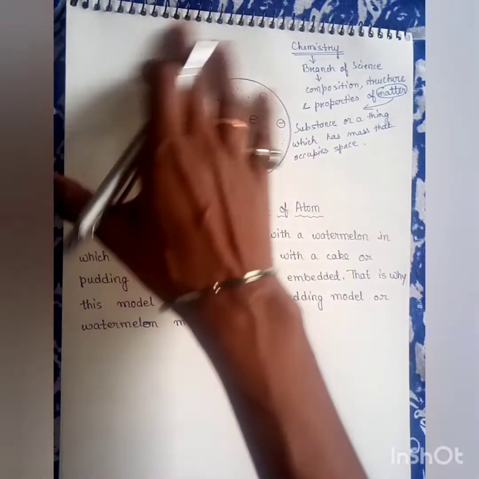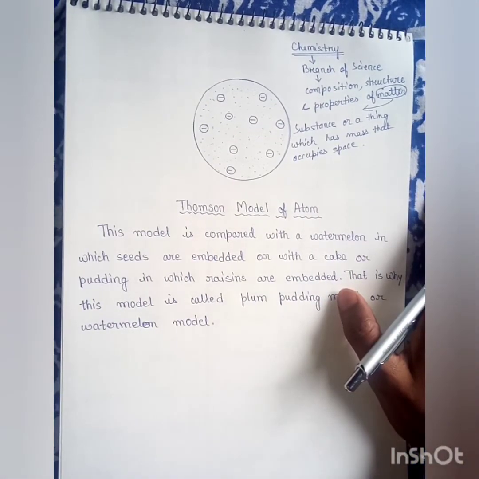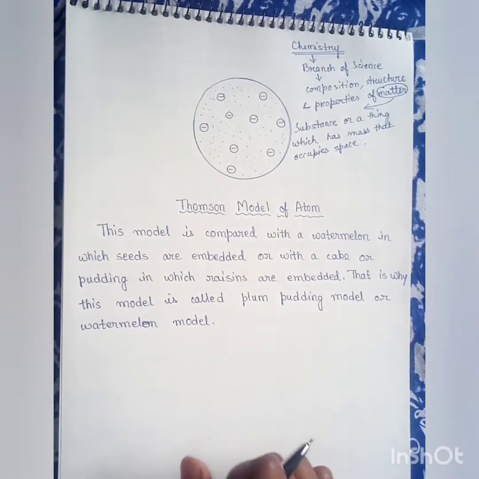Means that it will occupy a space. I have taken this copy and I have put it here, so it has occupied a space here. So I can term this copy as matter.